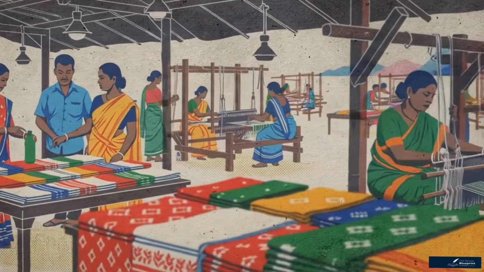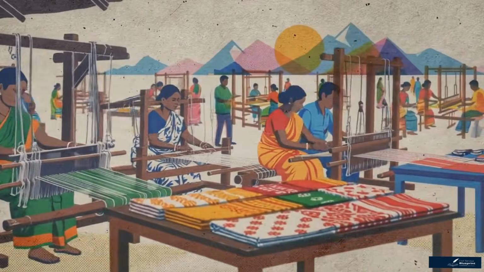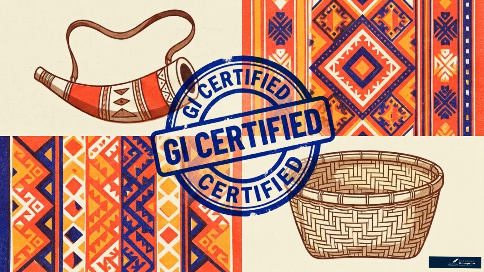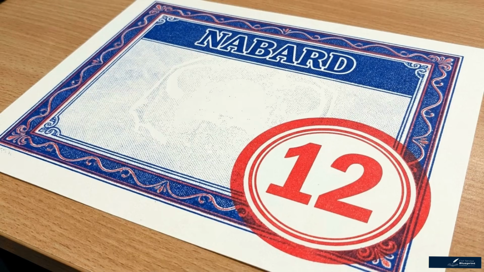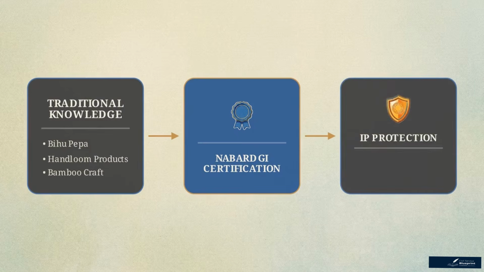Shifting from history to modern policy, there is a clear push toward the formalization of the region's artisan markets. 4 indigenous products have just received geographical indication tags: Bihu Peppa, Karbi Handloom, Diori Handloom, and Assam Bamboo Craft. This legal certification was facilitated by NABARD, marking its 12th supported product in the state. In a GS3 context, this is your primary example of market-led livelihood enhancement. The GI tag serves as an intellectual property shield, turning generational knowledge into a premium market asset.